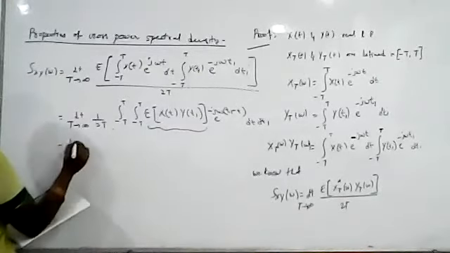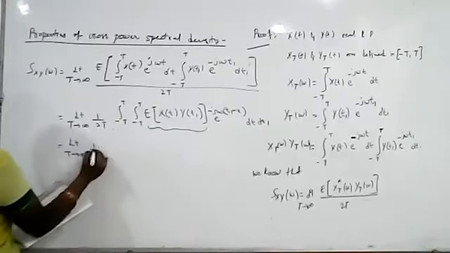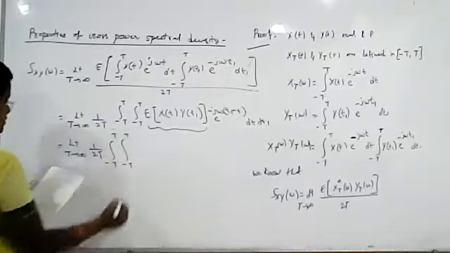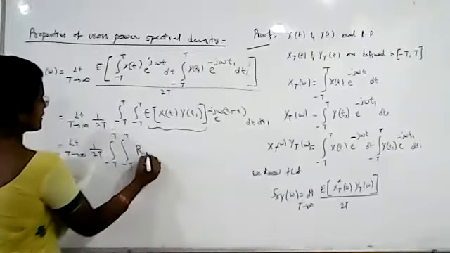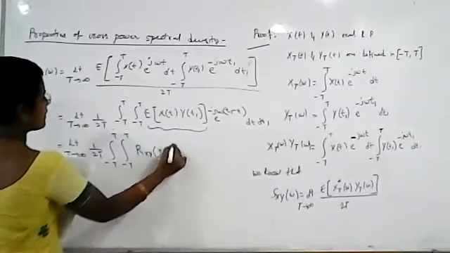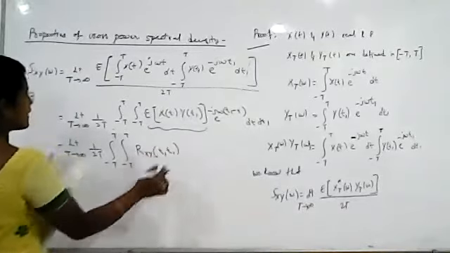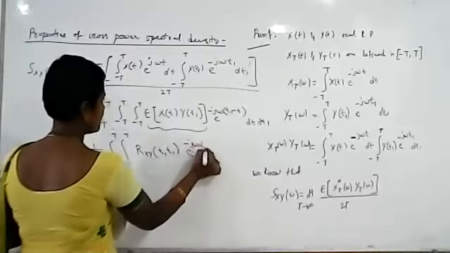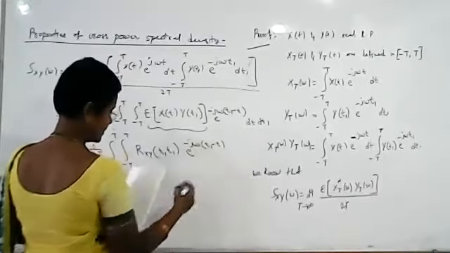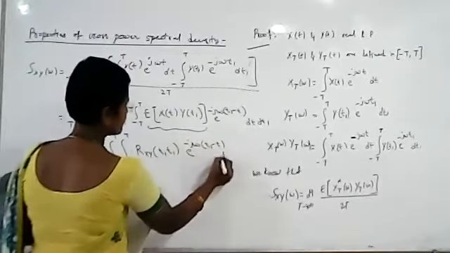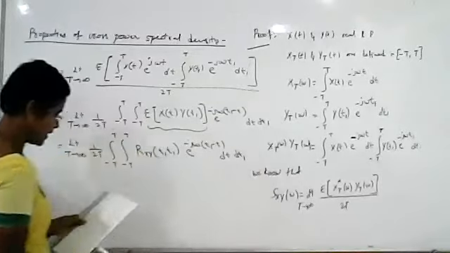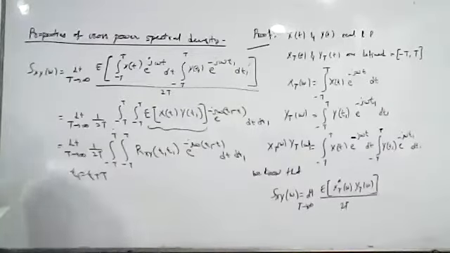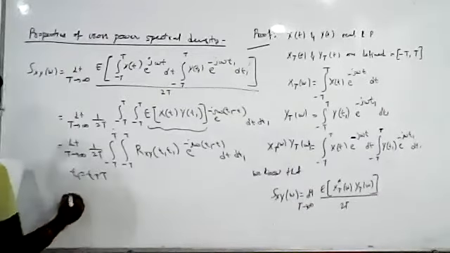So that is why this can be written as limit T tends to infinity, 1 by 2T, integral minus T to plus T, integral minus T to plus T. This is Rxy of t comma t1. Here we have t, here we have t1. So e power minus j omega (t1 minus t), dt dt1. Now substitute t1 is equal to t plus tau. Just write this formula.